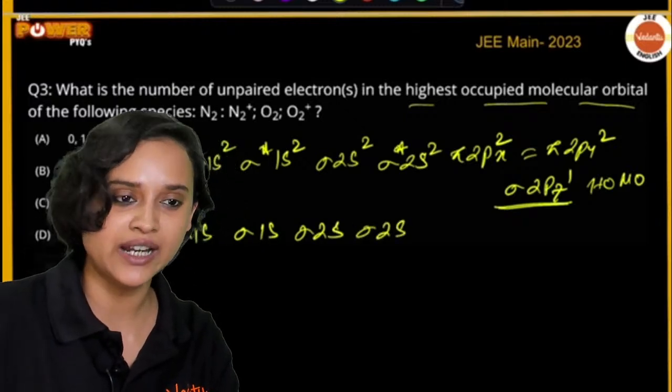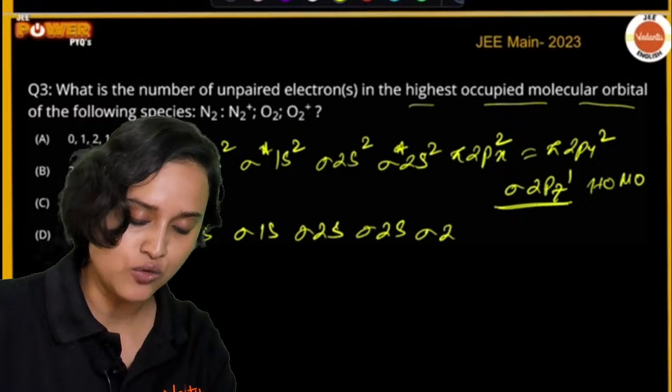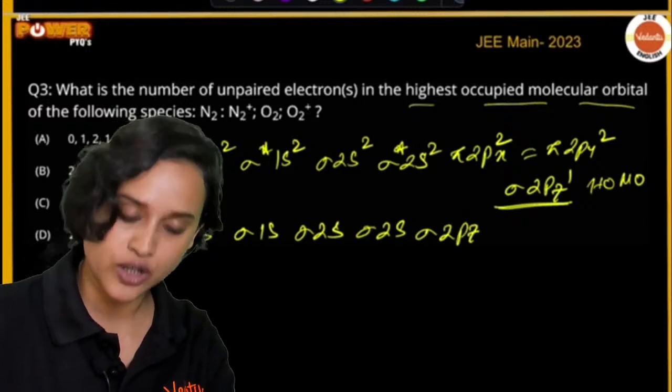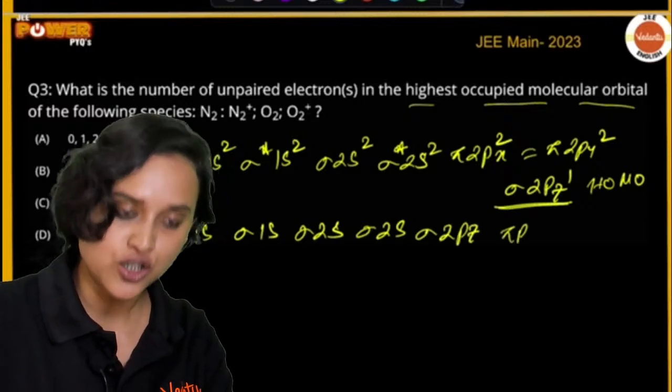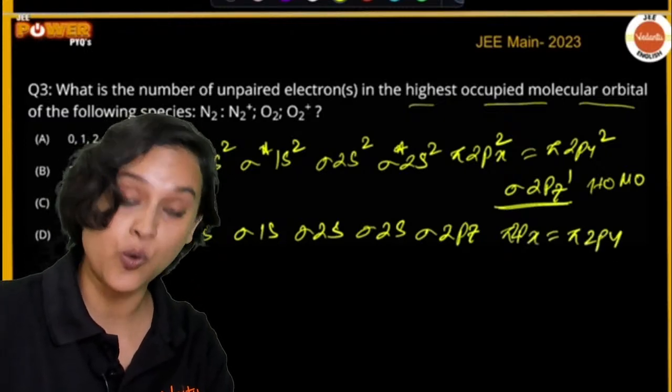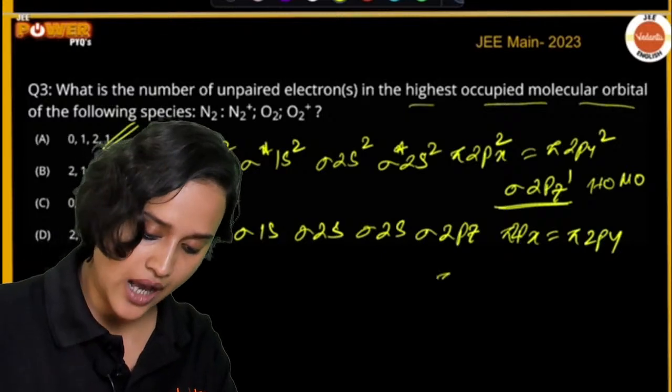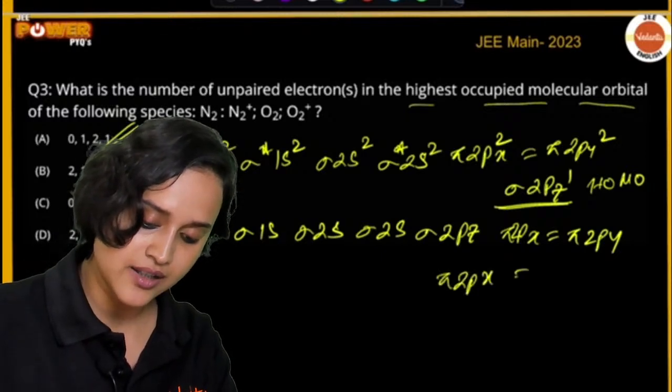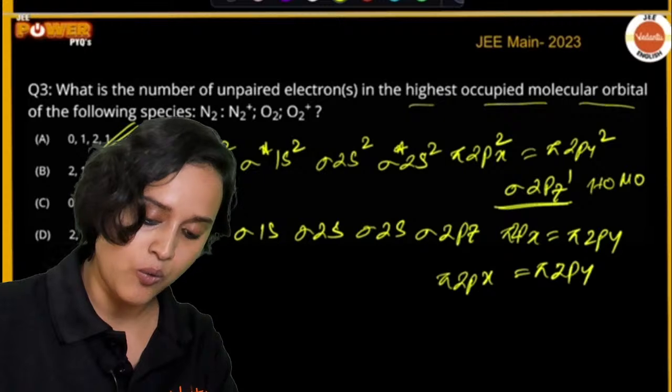Then you write sigma 2pz, then pi 2px equal to pi 2py, and then pi star 2px equal to pi star 2py. This is how you write.